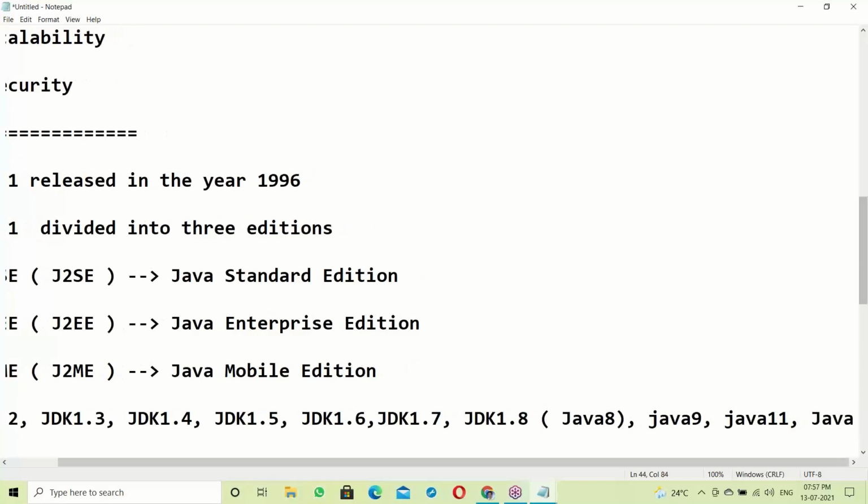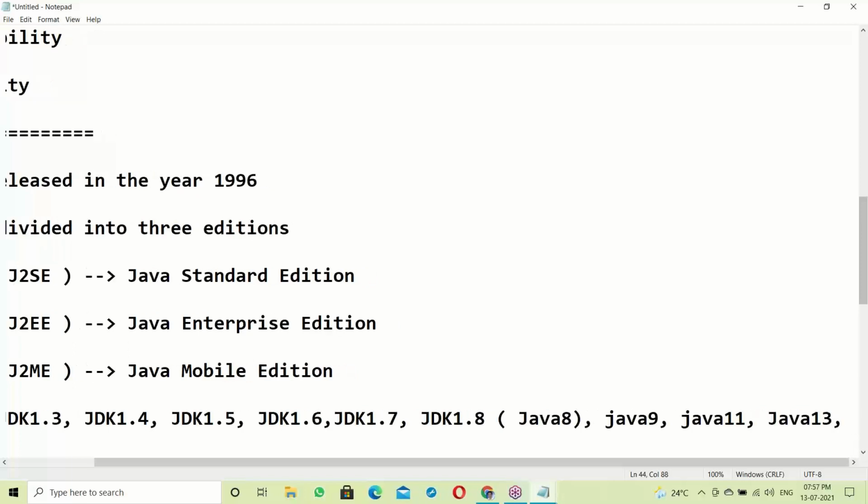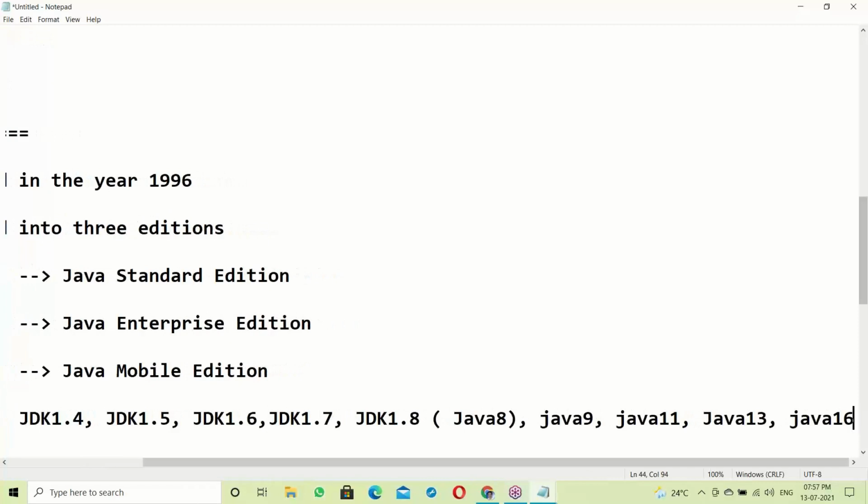Yes, Java 13 released. Java 12 was also developed but not released. 14 and 15 were also developed. Java 16 was also developed but not released here. Up to Java 9 are stable versions.